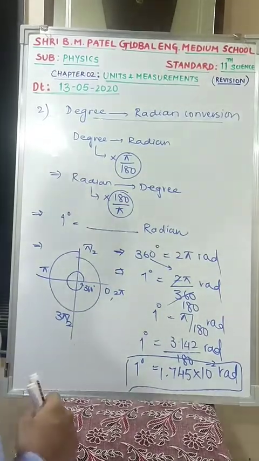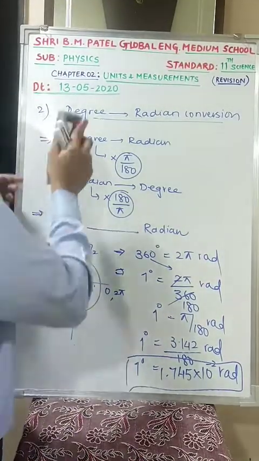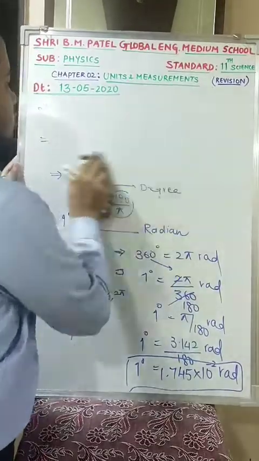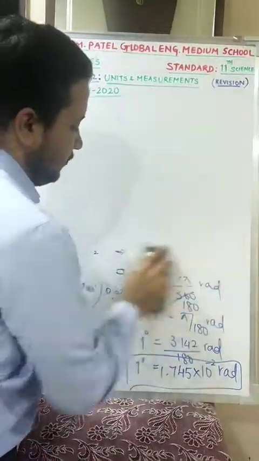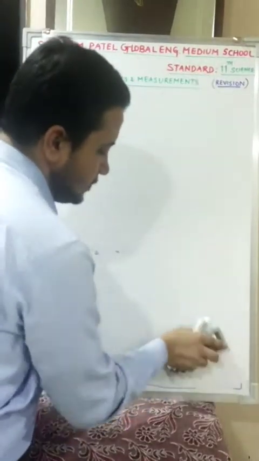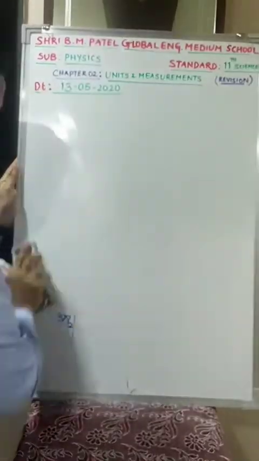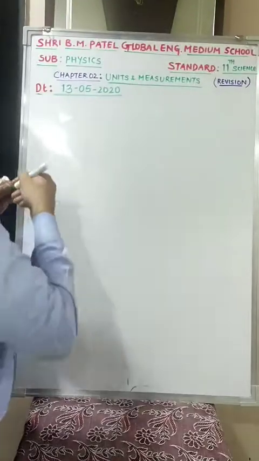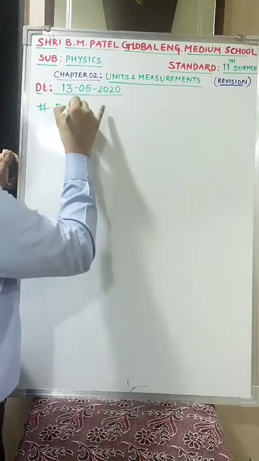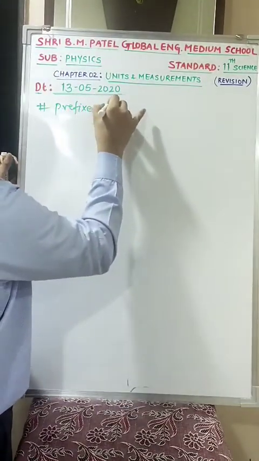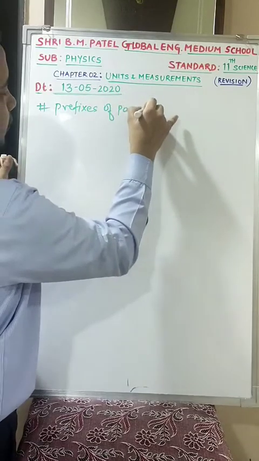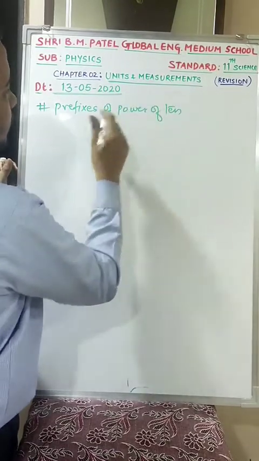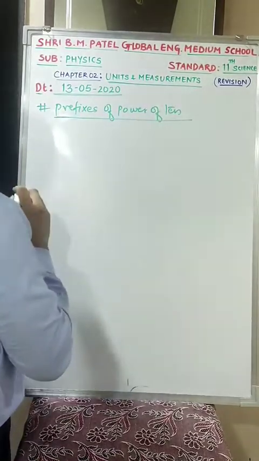Okay, so the next topic is prefixes for power of 10. That is the question given in your assignment. So we need to determine the prefixes of power of 10.